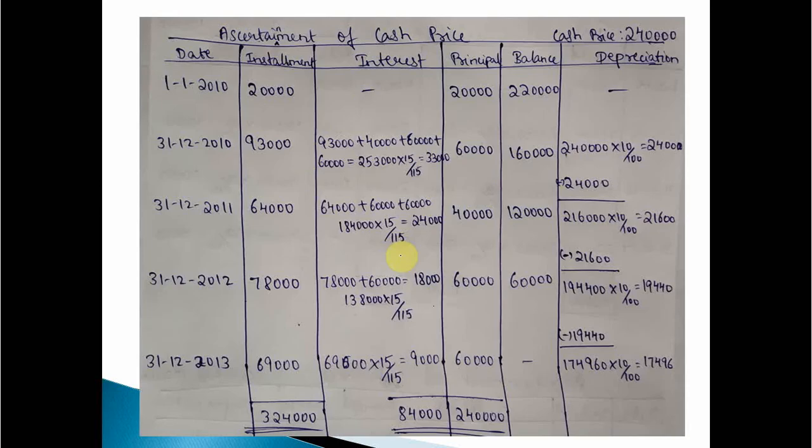Let's see. Since we are required to know the cash price, the heading will be the same, ascertainment of cash price. The columns will be the same: date, installment, interest, principal, balance and depreciation. Since we do not know the cash price, we have to follow this method only. We have to start from down to up. Clear? So first, we have to take all the dates and installment amounts.